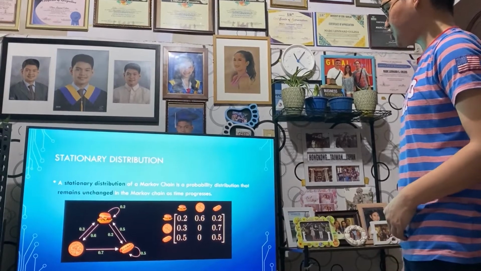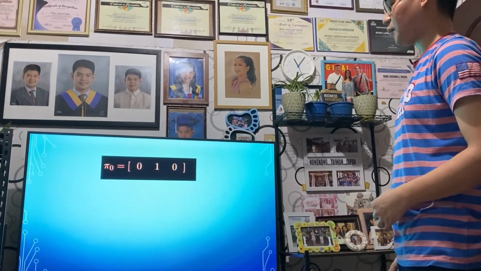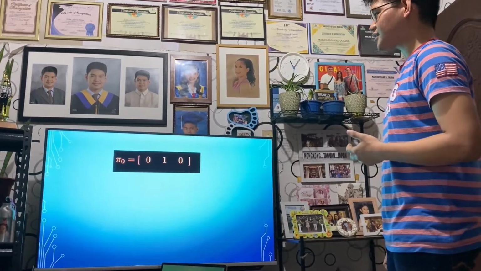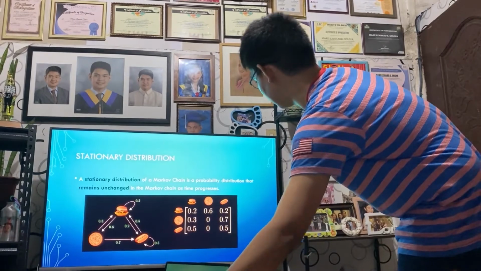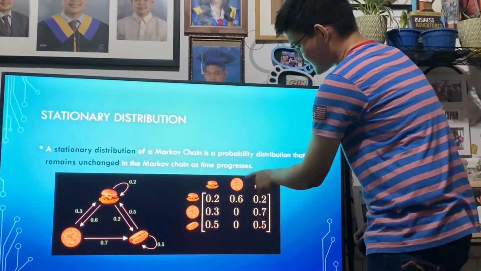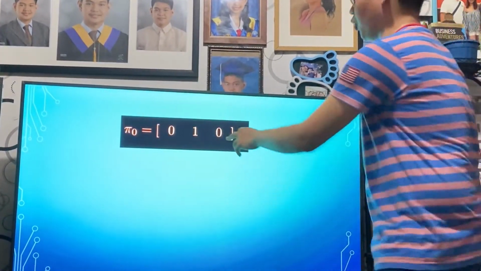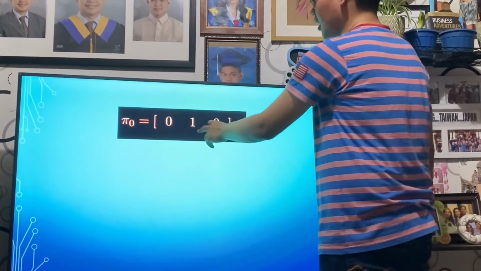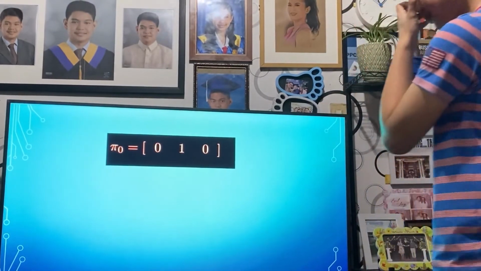Now that we have a matrix, we go to our next step, where we will get a pi vector that represents the states of each of the products. Let's say for example we start with a pizza day, and because the pizza in this graph is on the second element, we make our vector's second element 1. The probability of having pizza is 100% because we're getting pizza, and all of the other products get a 0 probability, 0 for burgers and 0 for hot dogs.